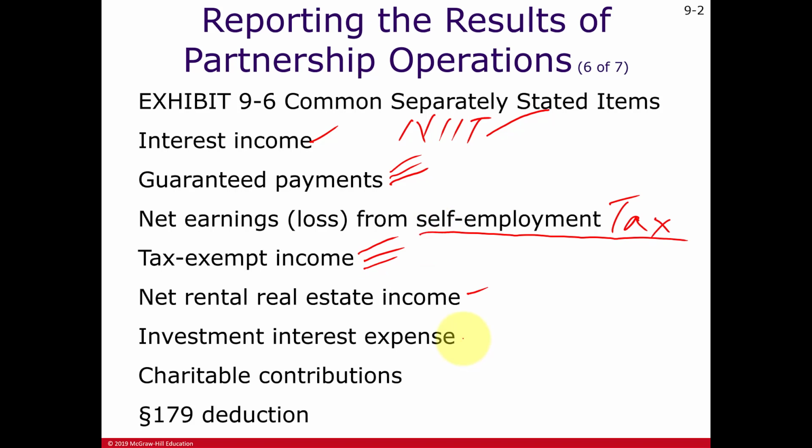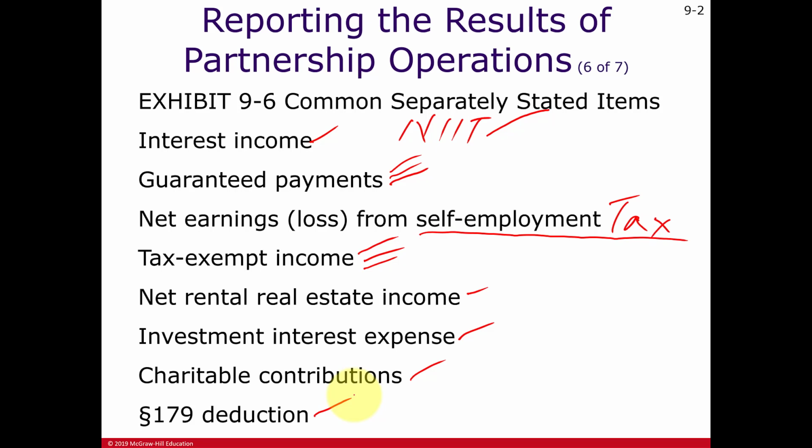Investment interest expense, we know that's deductible to the extent of net investment income. That's a topic covered in the first tax course. Charitable contributions, we know that's an itemized deduction for individual partners, subject to, I think it's the 50% or 30% AGI limitation. We've seen this deduction back, I believe, in Chapter 2.